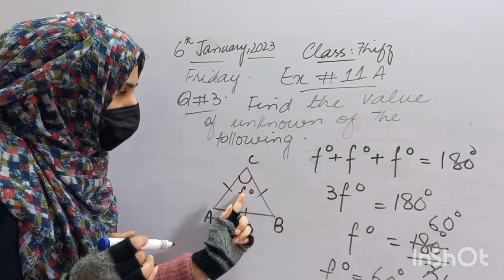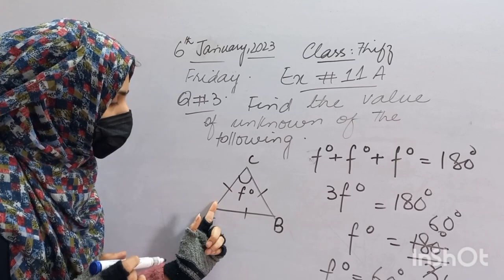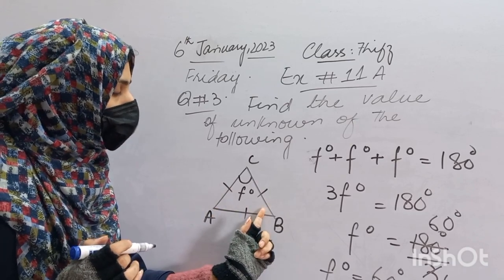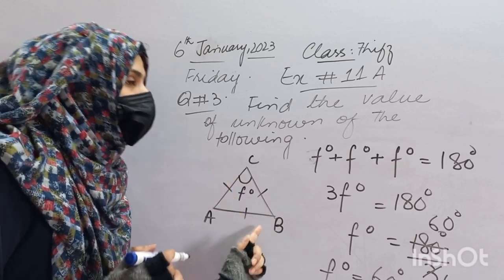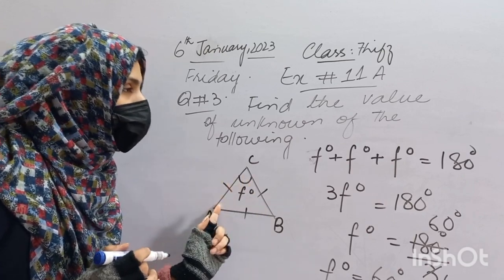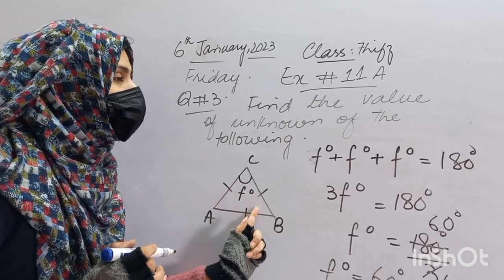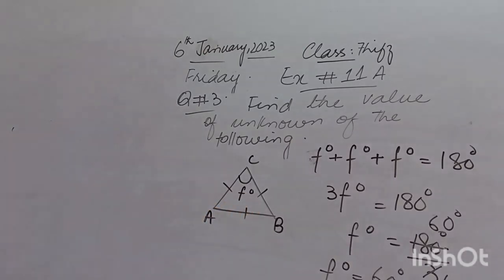This F degree is 60, so here we have an angle which is 60, and here we also have an angle which equals 60. So it means its sum is 180 degrees. 60 plus 60 is 120, and 120 plus 60 is 180 degrees. Fine.